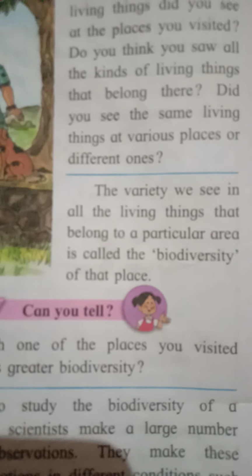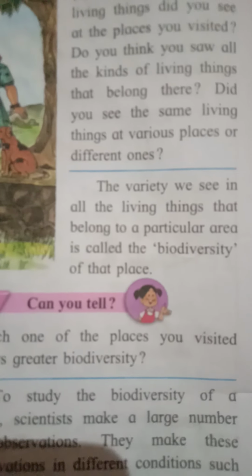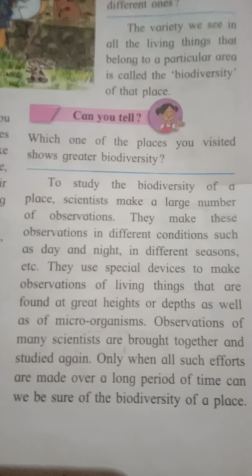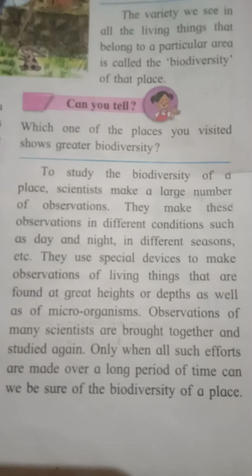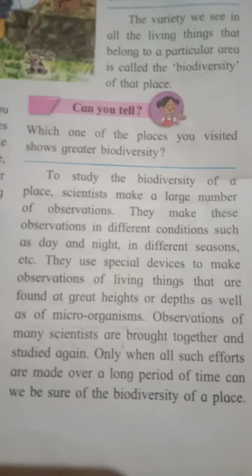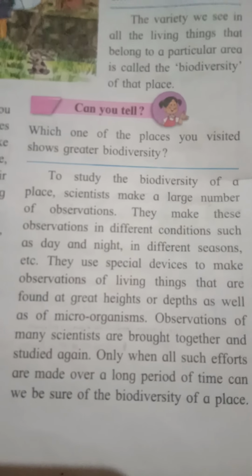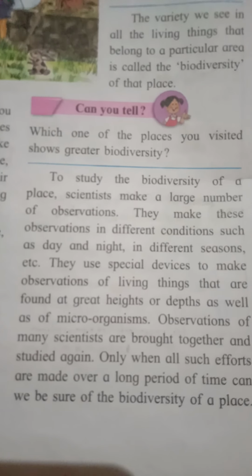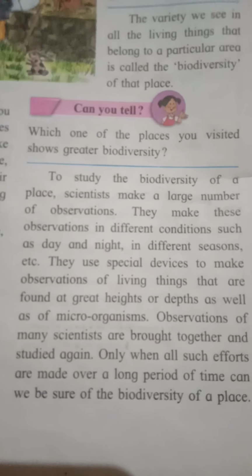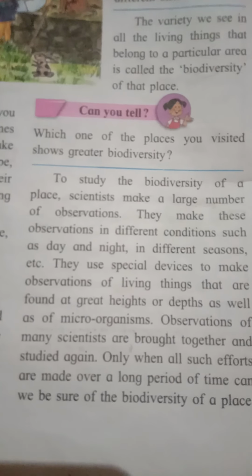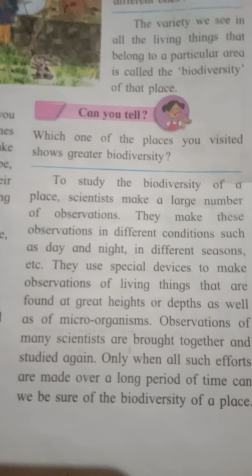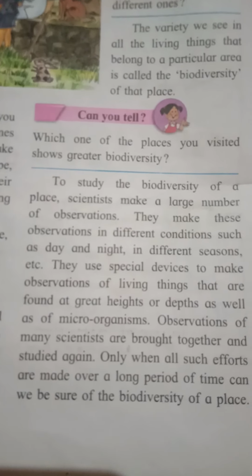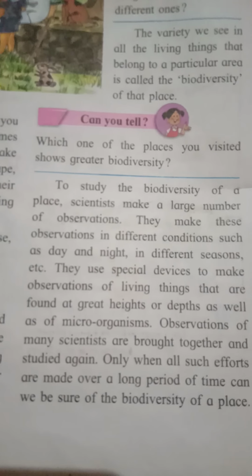Now, when scientists do such observations, what do they find? Just see now. To study the biodiversity of a place, scientists make a large number of observations. They make these observations in different conditions, such as during the daytime, at night, in different seasons, etc. They use special devices to make observations of living things.